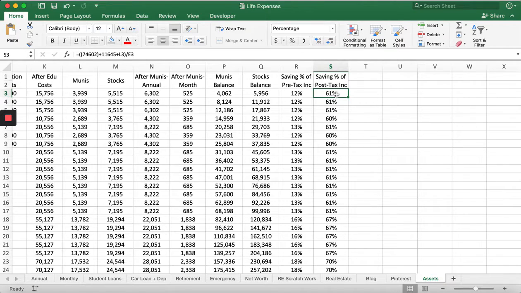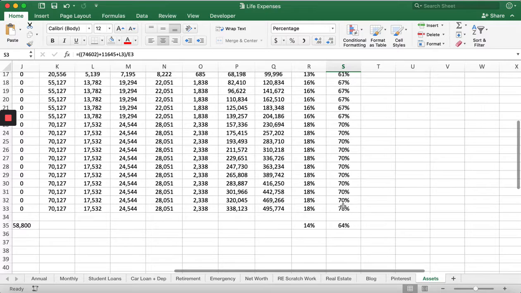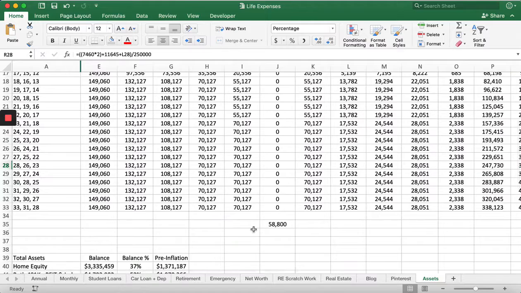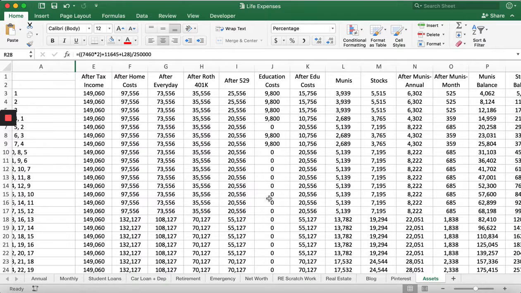And then the post-tax is about, could be almost up to 70%. So those are crazy numbers when you kind of think about it, but it really kind of isn't, especially if you're making 200 grand post-tax, if you can spend 30% of your money in some other capacity, it's fine, right? But that is to say, this is just a general picture. This isn't exactly what my life is going to look like or anything.